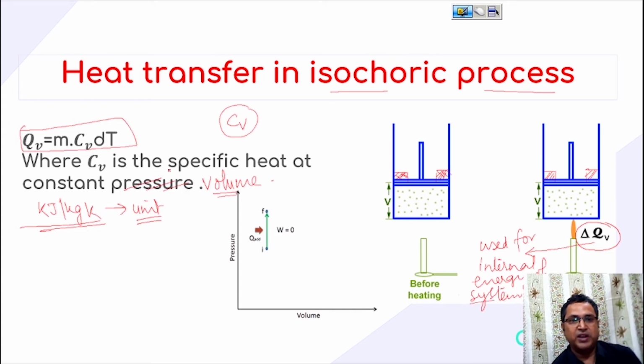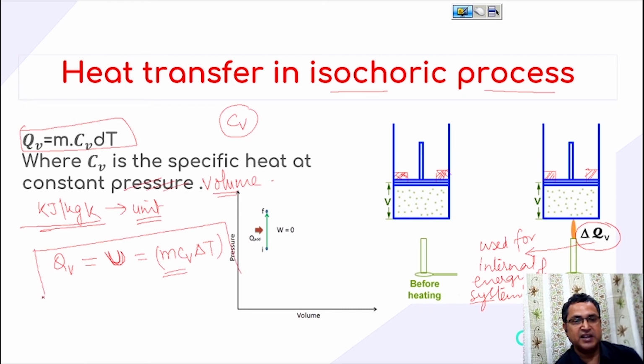So heat transfer in an isochoric process is nothing but the amount of heat required to change the internal energy of this system. So Qv, the heat transferred in the isochoric process, is equal to delta U, the change in internal energy, which is equal to mCv delta T. Always remember, this is a very important concept. Heat transferred in an isochoric process is equal to the change in internal energy, and its value is mCv delta T.